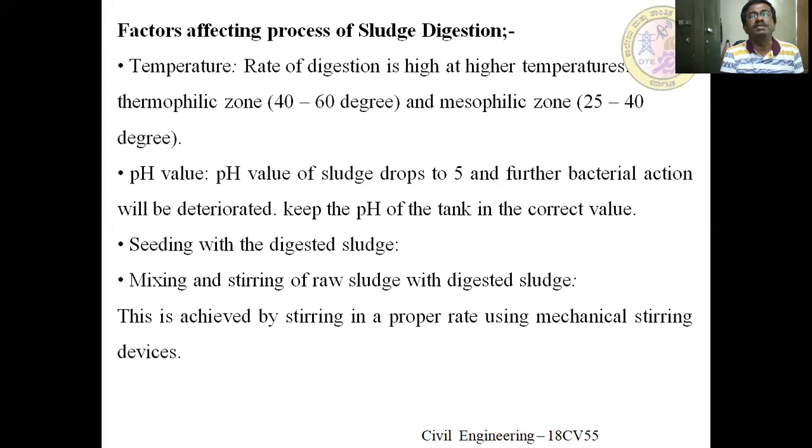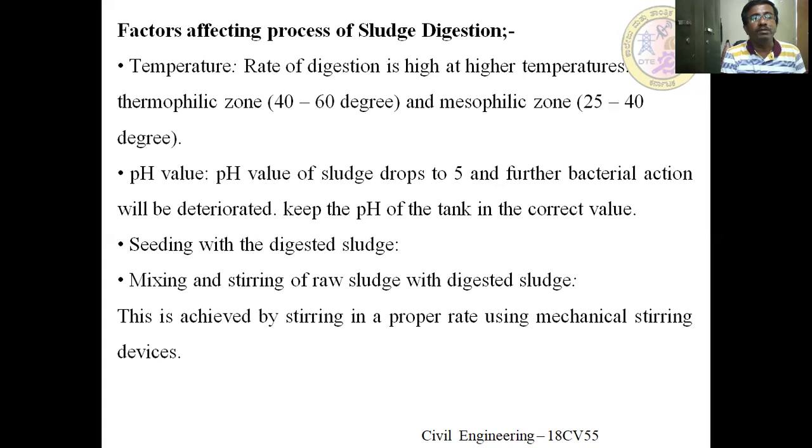The factors affecting sludge digestion: temperature. The rate of digestion is high at higher temperature, as I explained earlier. If the temperature is more, the rate of degradation is also more. Thermophilic bacteria are very active between 40 to 60 degrees centigrade, and mesophilic bacteria are very active between 25 to 40 degrees. Therefore, as temperature increases, the rate of degradation also increases.